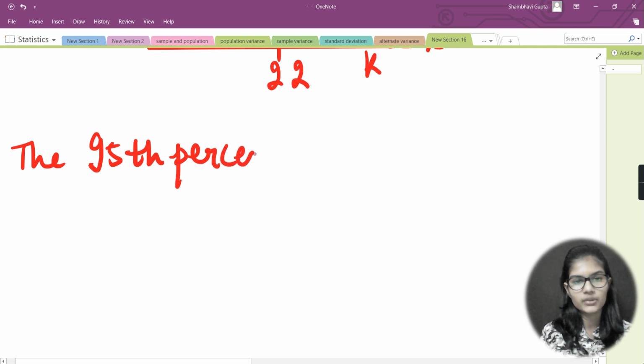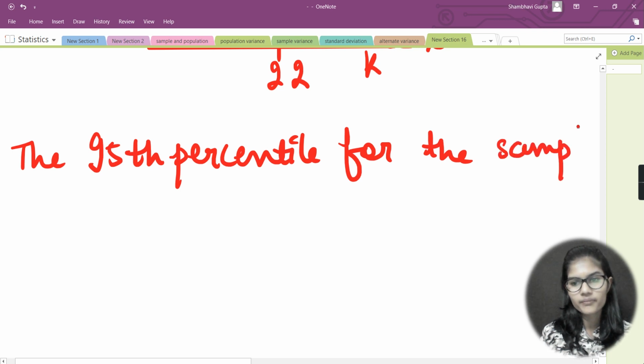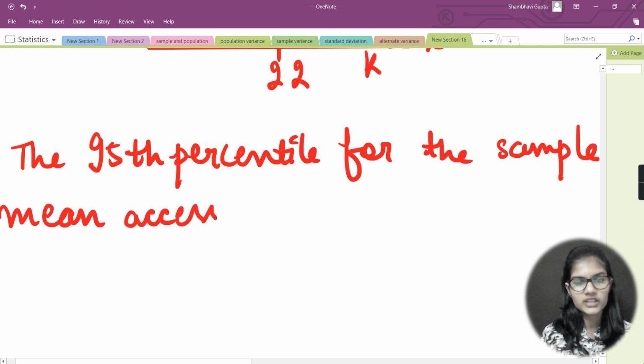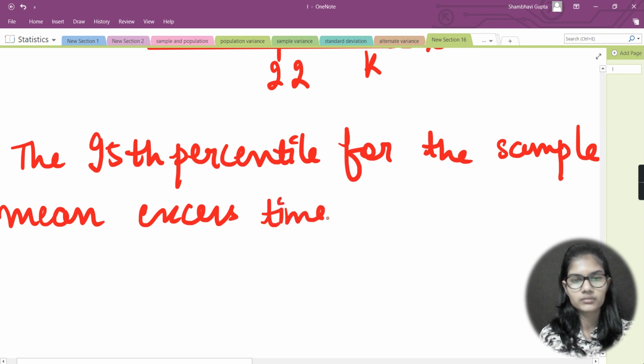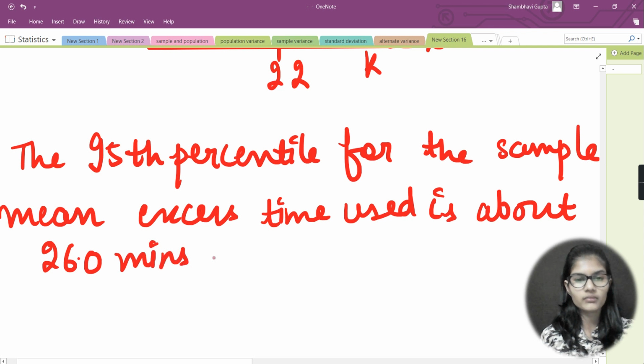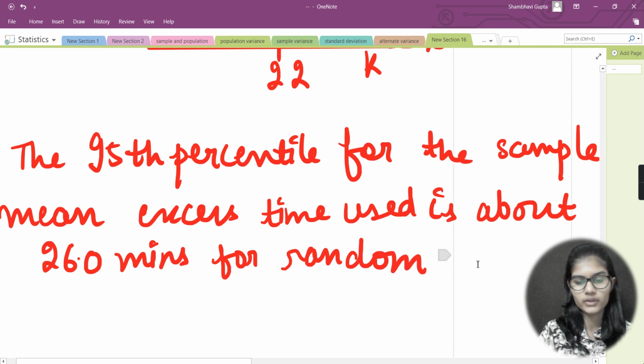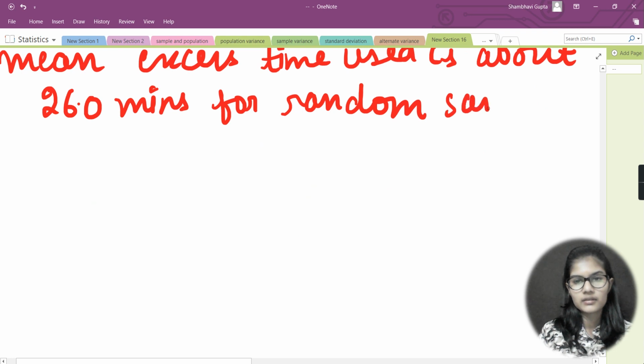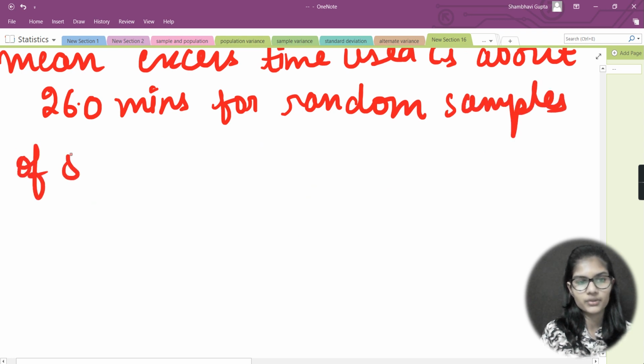The 95th percentile for the sample mean excess time used is about 26.0 minutes for random samples of 80 customers.